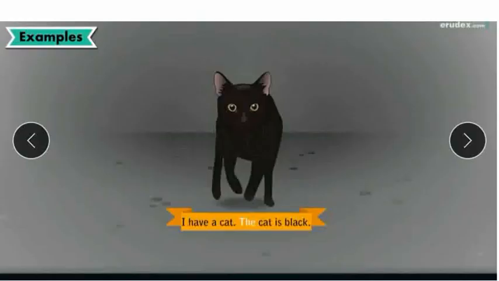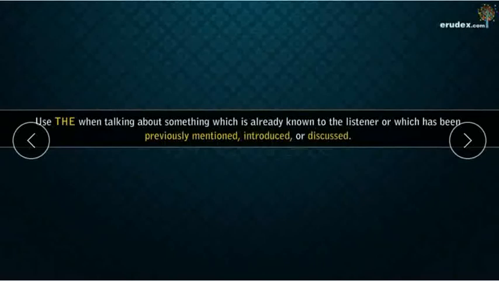Now see this example. I have a cat. Here we have used a, that is the indefinite article. Isn't it, children? So you already know about the cat. As I have discussed on the previous page, something which is already known to the listener or which has been previously mentioned. So I have a cat is already mentioned in the sentence. So there we use the article the.